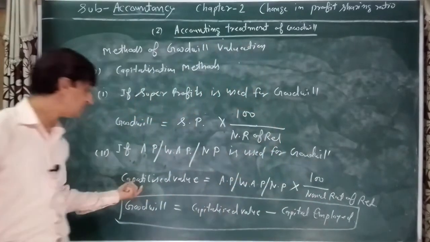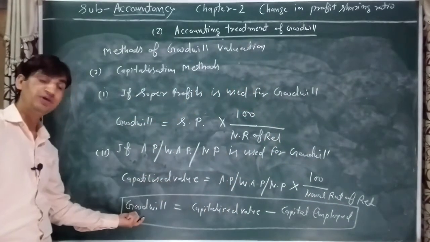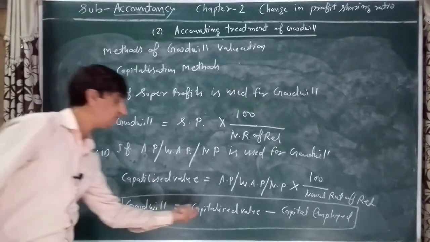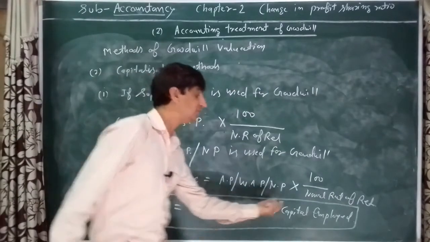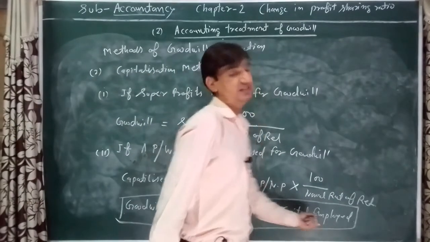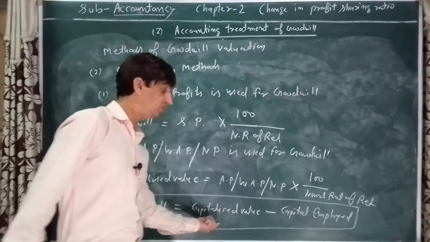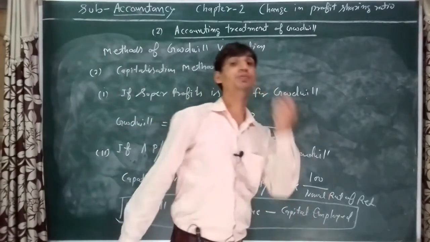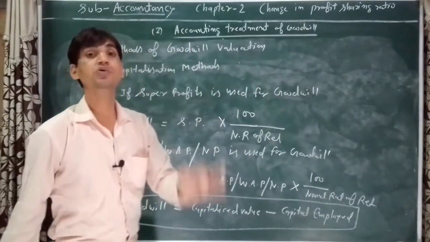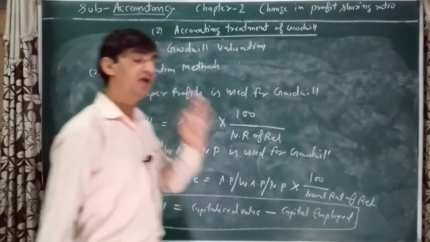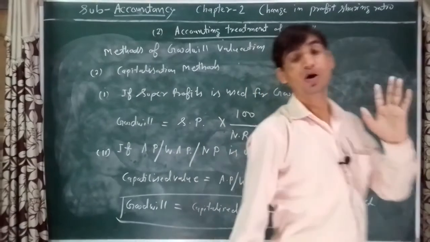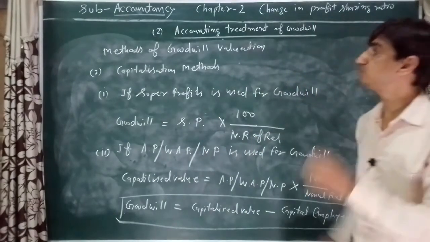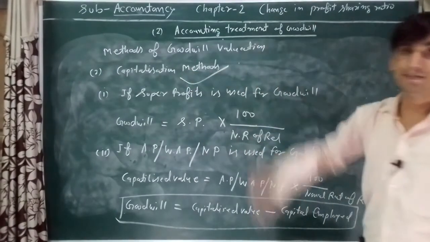After deciding capitalized value, goodwill is equal to capitalized value minus capital employed. The difference between capitalized value and capital employed will be treated as the value of goodwill. I hope you understood how to calculate value of goodwill as per the capitalization method.